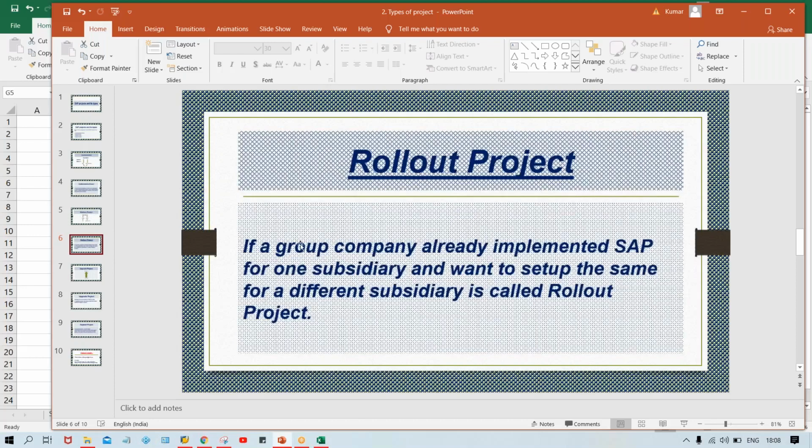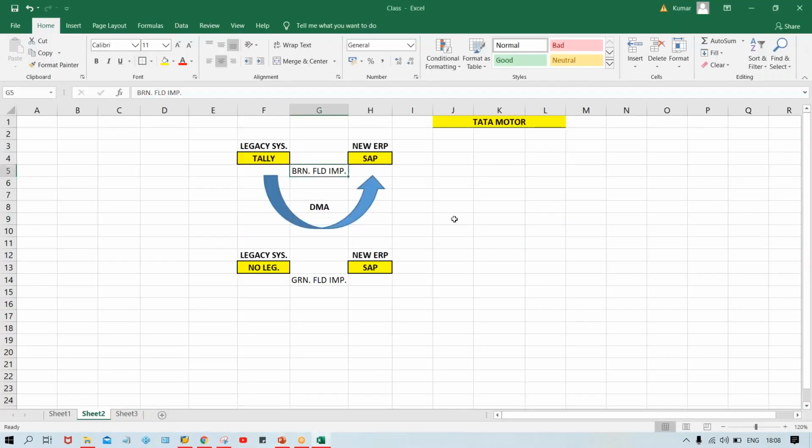Some differences: suppose this is an implementation project. In an implementation project, we have to perform 100% of the activities from first to last. Each and every configuration needs to be done. But in a rollout project, what is happening, guys? Only 60 to 70% of the activities are going to be performed. The remaining ones, since we have already done certain configurations during the implementation project, are not going to be repeated.